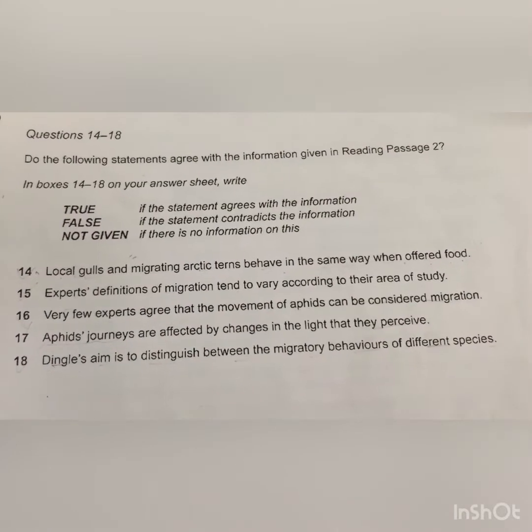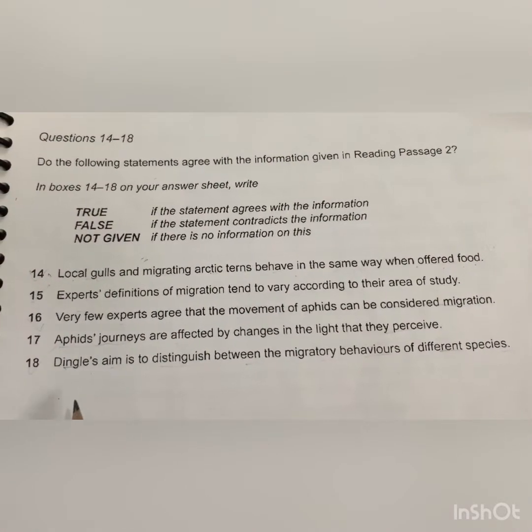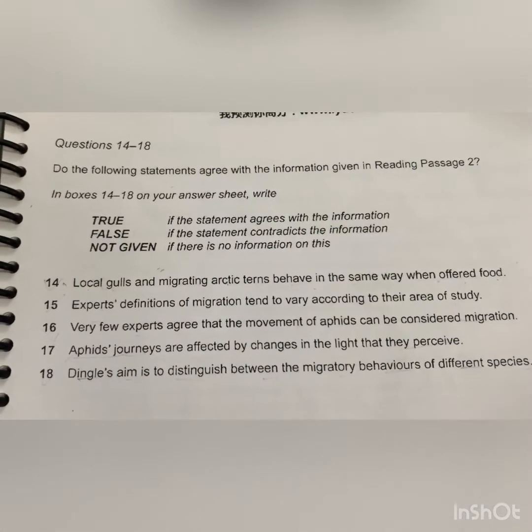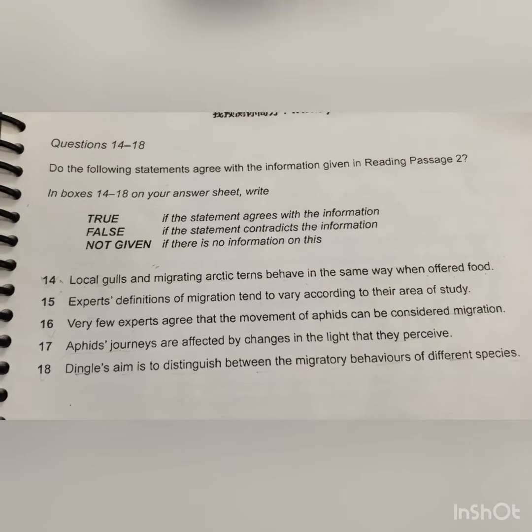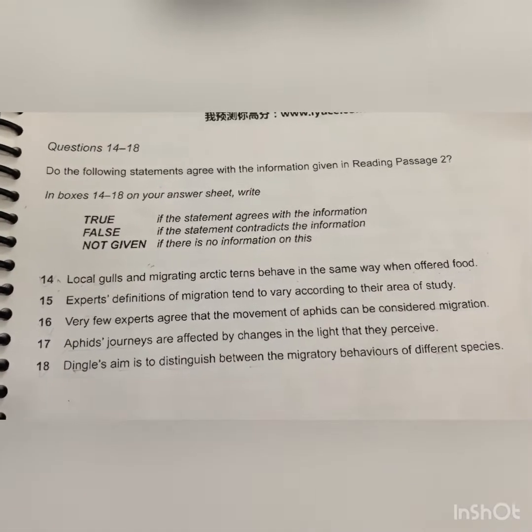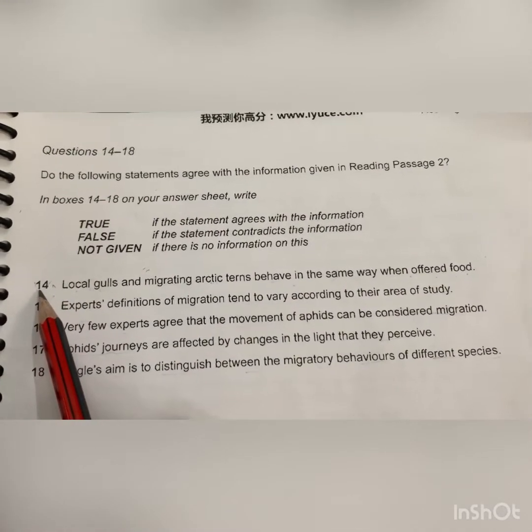Hello everyone. In this video we are going to solve true false not given of IELTS Cambridge book 11 test 3 reading passage 2 named Great Migrations. So let's start with the first statement.